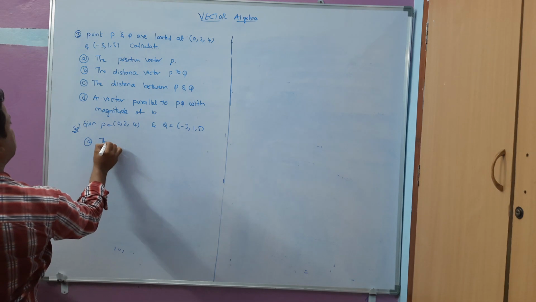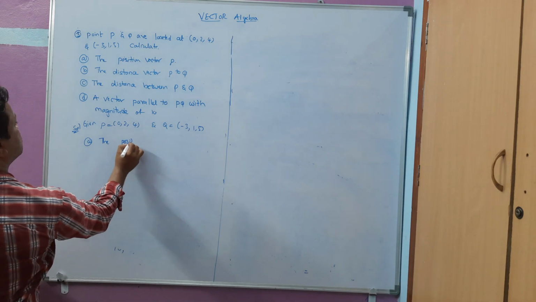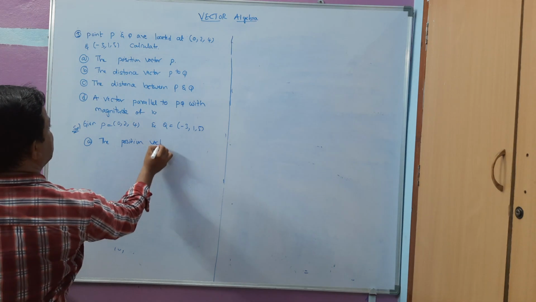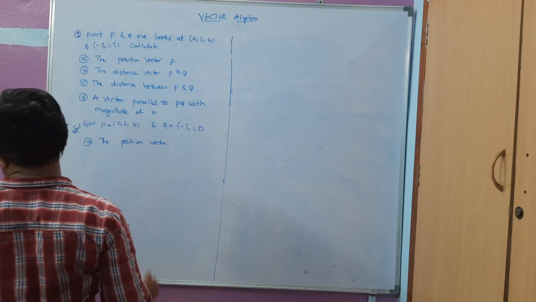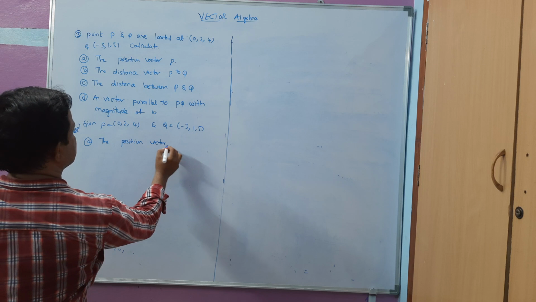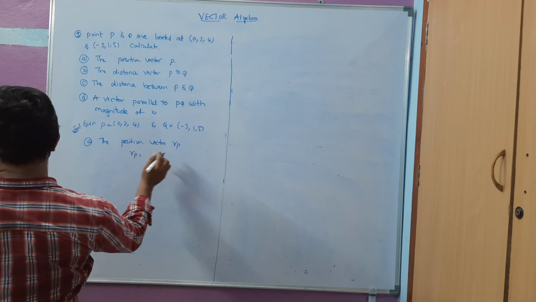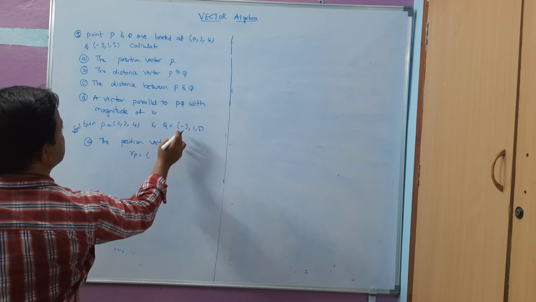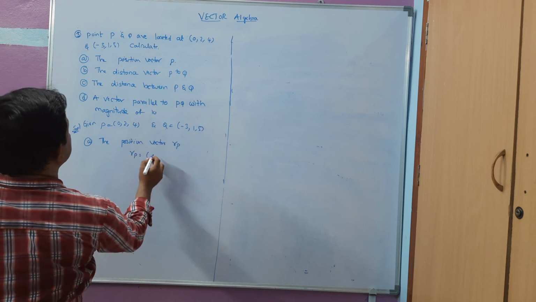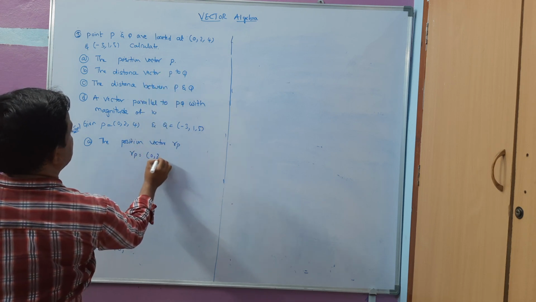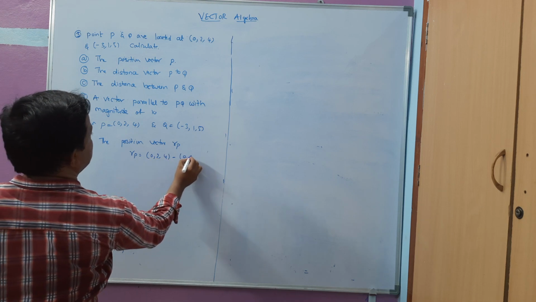The position vector RP is the point P minus the origin, that is (0, 2, 4) minus (0, 0, 0).